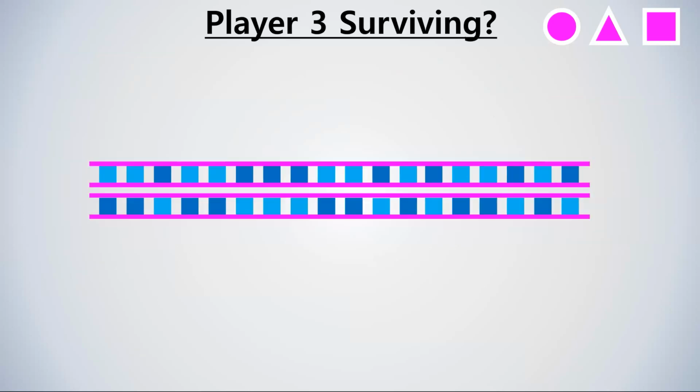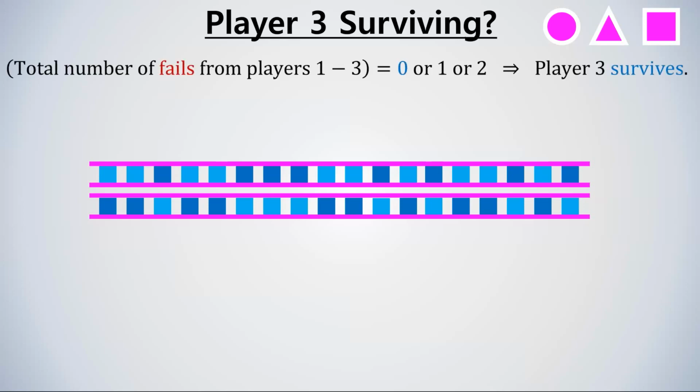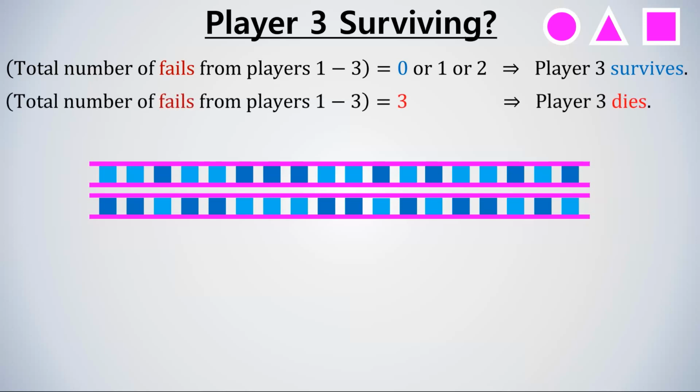Since many viewers of my channel must be super smart, many of you must have realized how we can generalize the previous results, but let us just do one more time, this time for player 3. The same argument holds for this player as well. In order for player 3 to survive, at most 2 fails are allowed, and if the number of fails becomes 3, then player 3 dies.